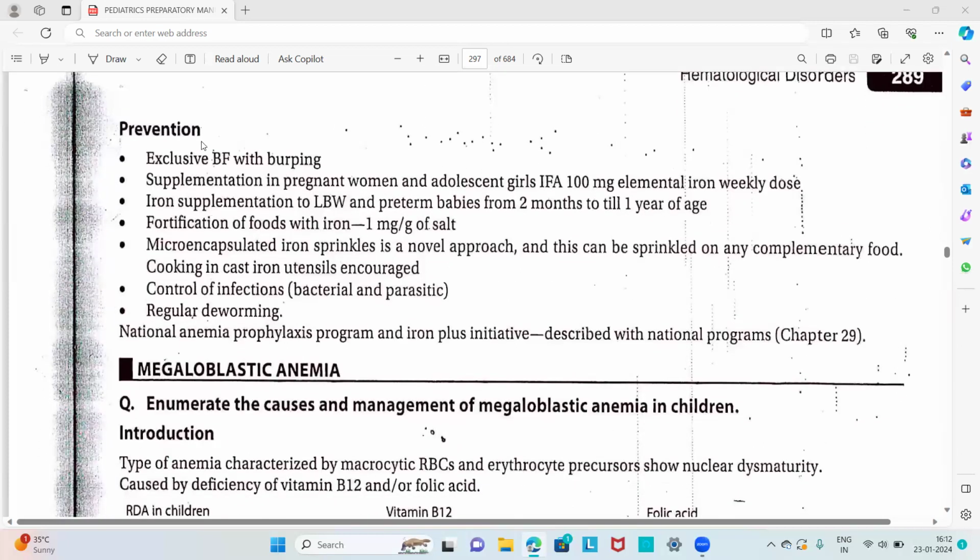Then about prevention, we have to give exclusive breastfeeding with burping, supplementation to pregnant women and adolescent girls with iron folic acid, 100 milligram elemental iron weekly dose, and iron supplementation to low birth weight babies and preterm babies from 2 months till 1 year of age. Fortification of food with iron, that is 1 milligram per gram of salt, and micro encapsulated iron sprinkles as a novel approach, which can be sprinkled on any complementary food. Cooking in cast iron utensils is encouraged, and control of infections, both bacterial and parasitic, with regular deworming. The National Anemia Prophylaxis Program and Iron Plus Initiative also encourage iron and prevent the occurrence of iron deficiency anemia.